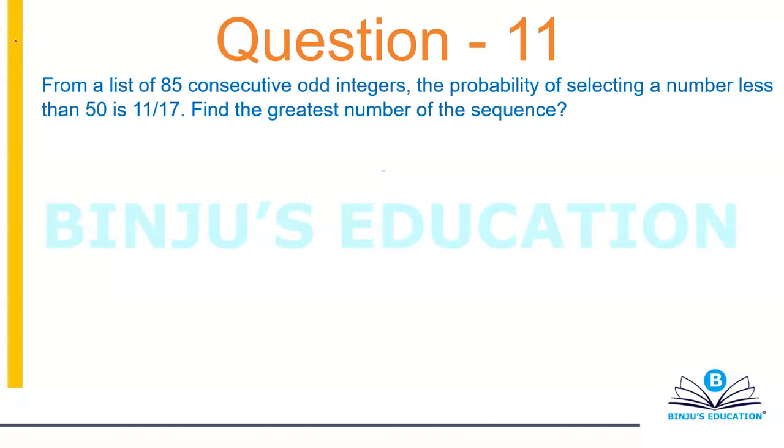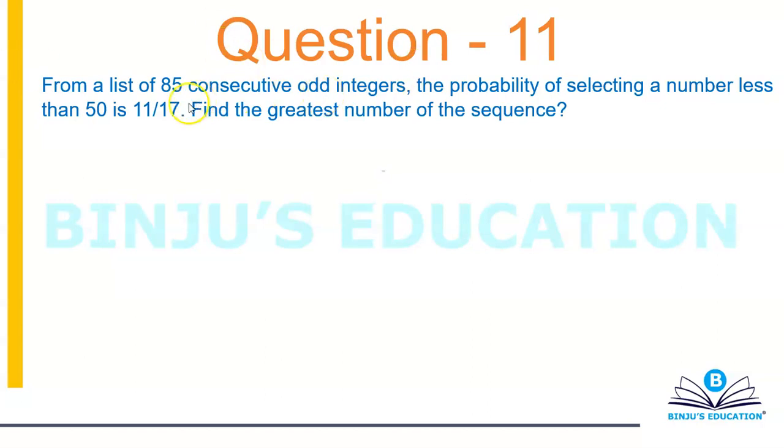Alright, let's see what we can do with this one. From a list of 85 consecutive odd integers, the probability of selecting a number less than 50 is 11 by 17. Find the greatest number of the sequence. What they have done in this question is that they have given us the probability instead of giving us a case. Usually we have to calculate the probability. In this case, the probability is given to us.